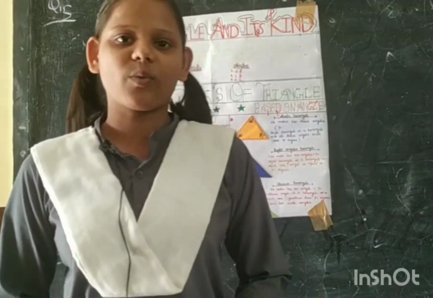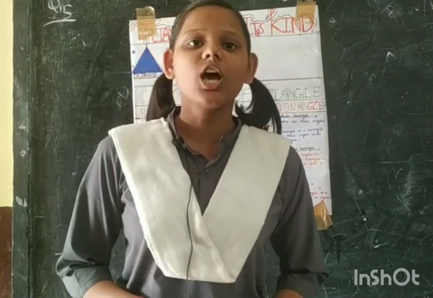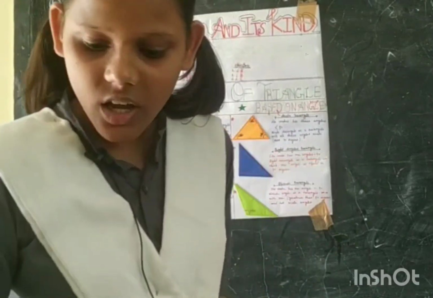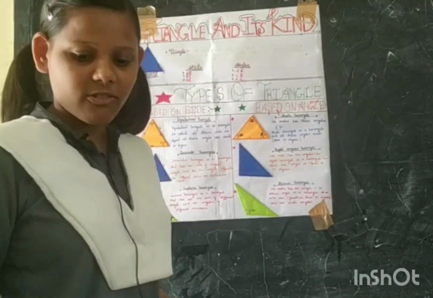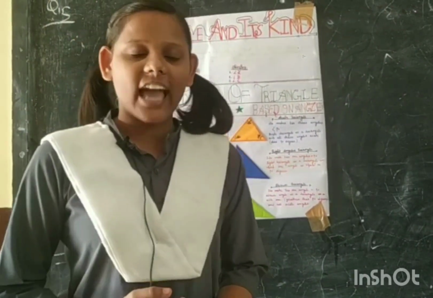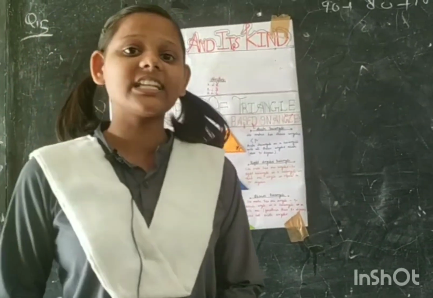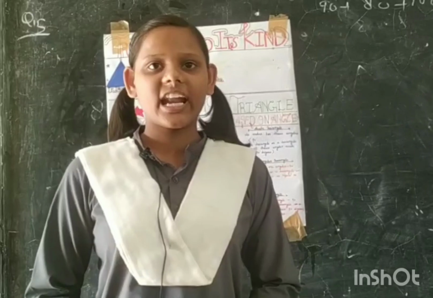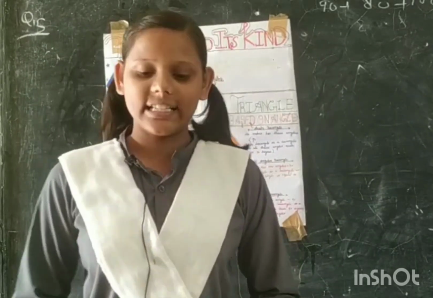Thank you. Good morning class, I am Yogita from class 7. Today is my presentation. My presentation topic is triangle. So first let's start. We know about what is a triangle. A triangle is a polygon that has three vertices, angles and sides. The sum of interior angles of a triangle is equal to 180 degrees.